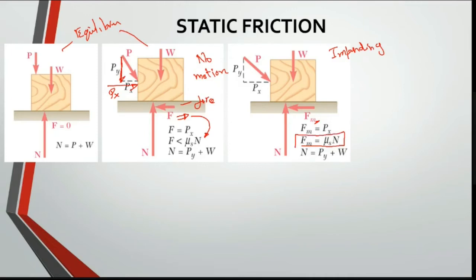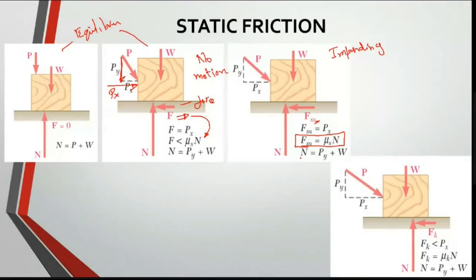This Fm is your friction force. What type of friction is it? Static friction. Why do we call it static friction? It is trying to move; just now it is static, about to move. That's why we call that static friction. Okay, so let me consider your object is continuously moving. If your object is continuously moving, it is not in equilibrium state. Even in this case it is in equilibrium, but in this case it is not in equilibrium.